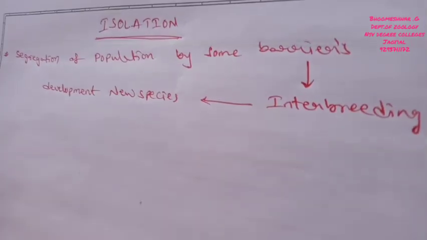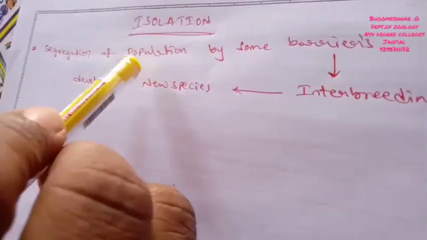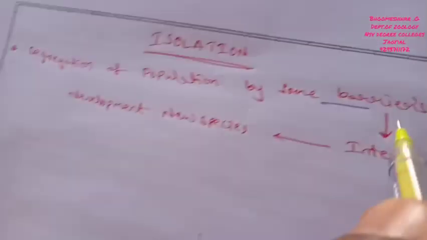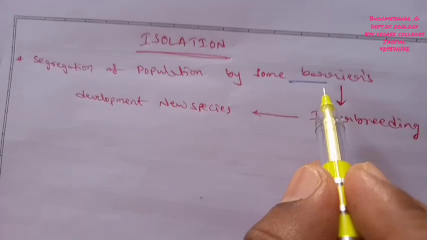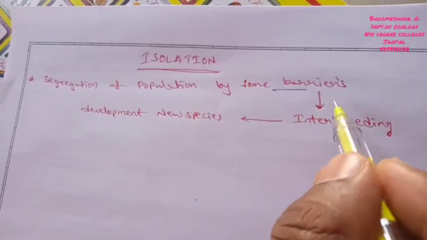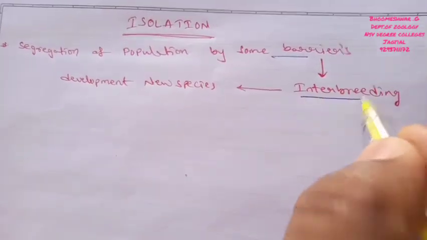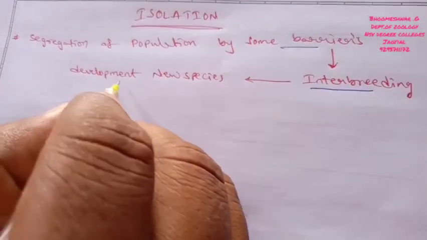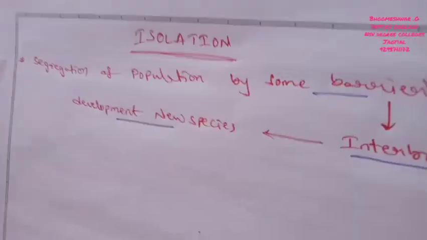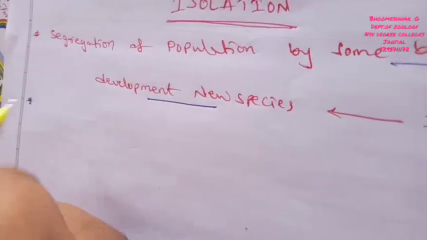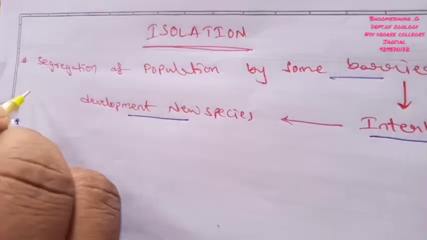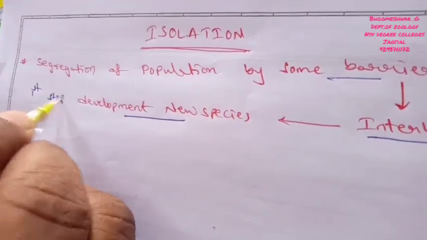Actually, isolation is nothing but separation or segregation of a particular population by various types of barriers, either physiological barriers, mechanical barriers, geographical or ethological. Whatever it may be, finally they prevent the process of interbreeding. It makes it more convenient for the development of new species. So this isolation is the first step for the development of new species.